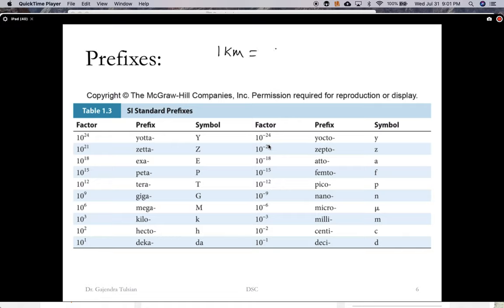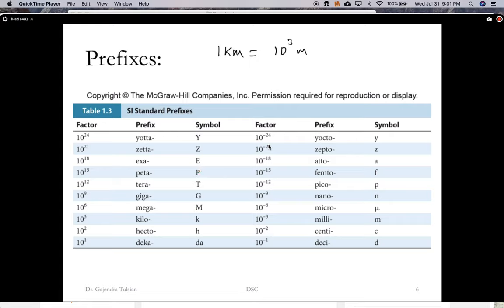Here's how the prefixes work. The prefix stands for a power of 10, and kilo stands for 10 to the power of 3 meters. So the meter is the basic unit, and you apply a prefix, the kilo standing for 10 to the power of 3. All these various prefixes stand for these powers.